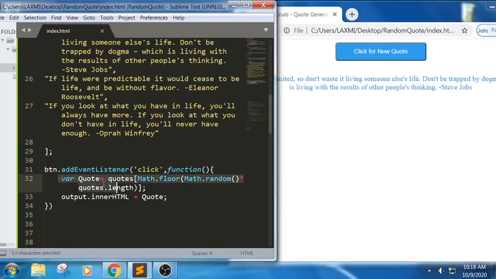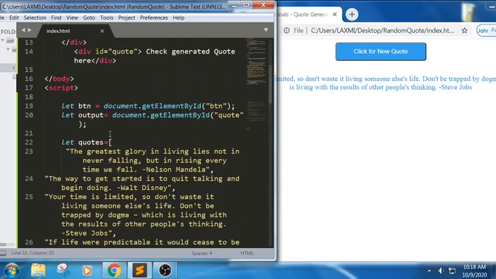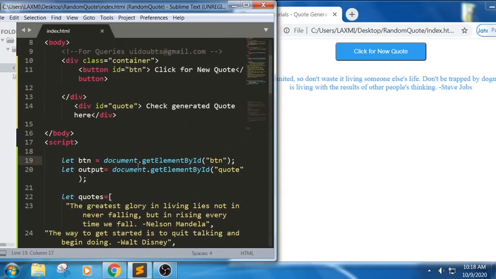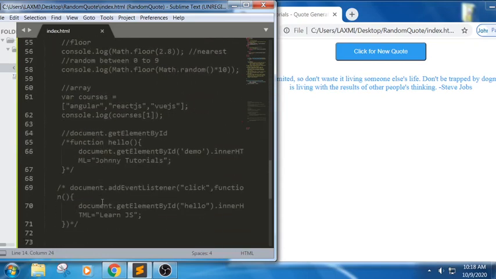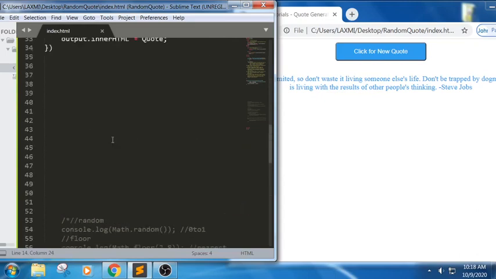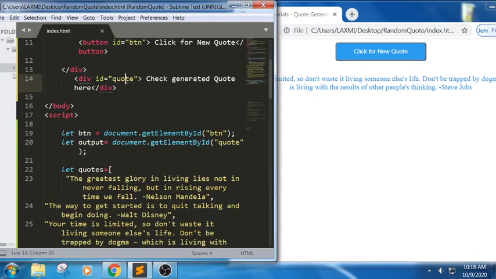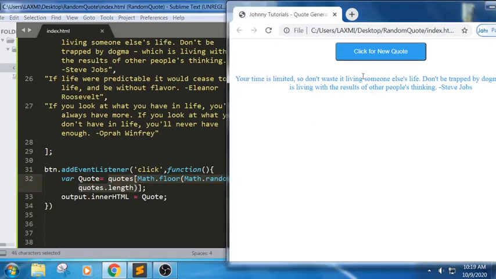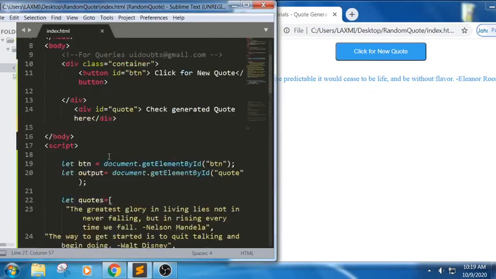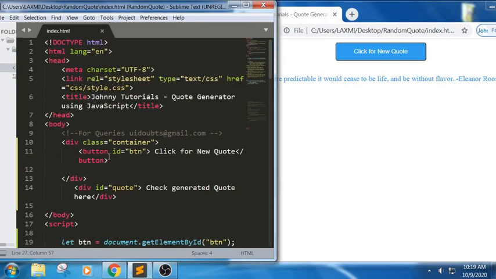So the main logic is in this. Here we have taken the button, and we have read the value of the output, with a p of id equals to demo. In the same way we read the quote. In this quote we use floor, random and quotes dot length, which generates a random value and stores it in quote, and we display it here. So this is how to generate a random quotation using JavaScript.